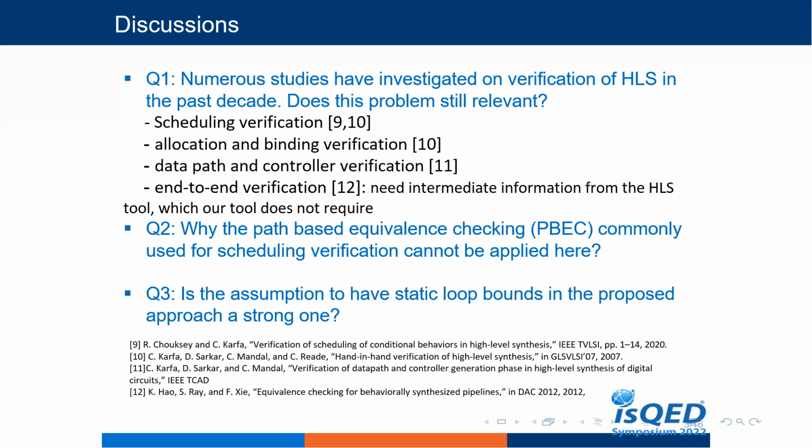The path extension or value propagation may be carried out up to the reset state in the worst case. Therefore, all the BPEC methods have exponential time complexity in the worst case. The other reason is that there are no common variables between C and RTL, so we cannot apply it here.